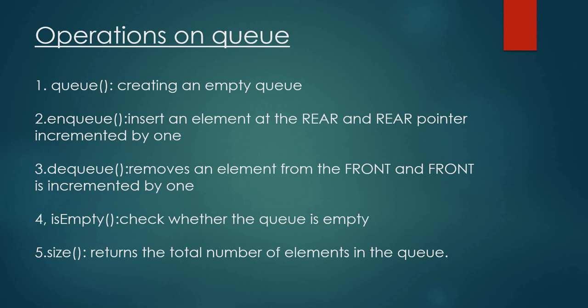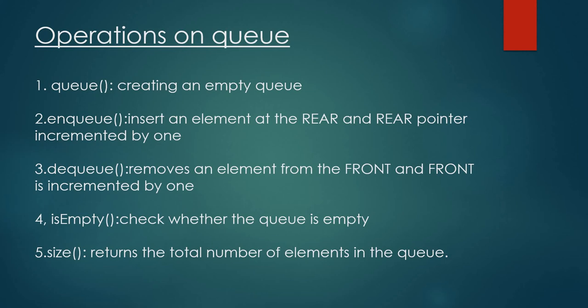Next, operations on a queue. First one, queue creation: creating an empty queue. Then the fundamental operations on the queue are enqueue and dequeue. Enqueue means inserting an element into the queue. Insertion is called enqueue. Deletion is called dequeue. In insertion, where can we insert? At the rear end we can insert the element.